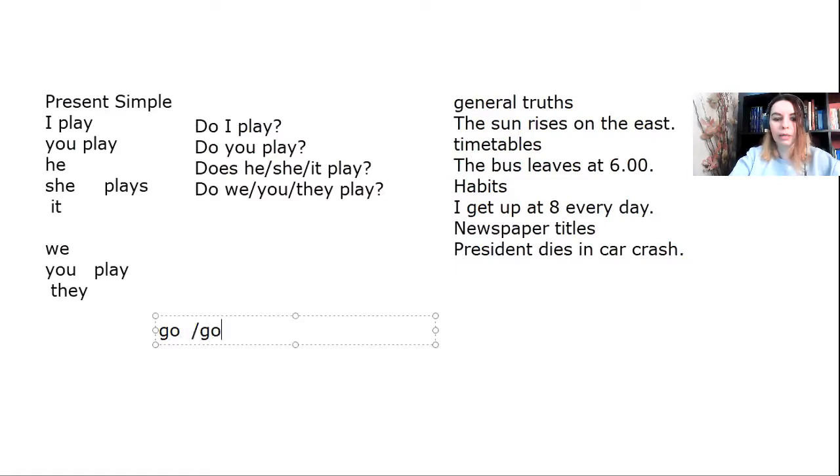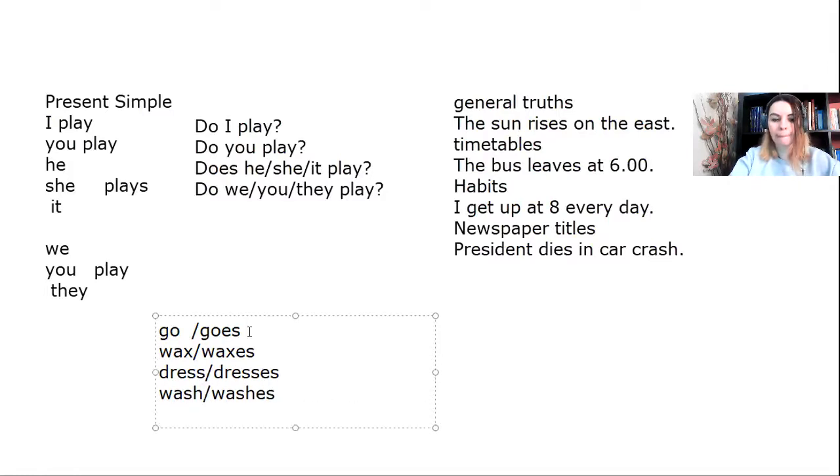So go becomes goes. Wax becomes waxes. Dress becomes dresses. We say she dresses in red all the time. And wash becomes washes. Okay.